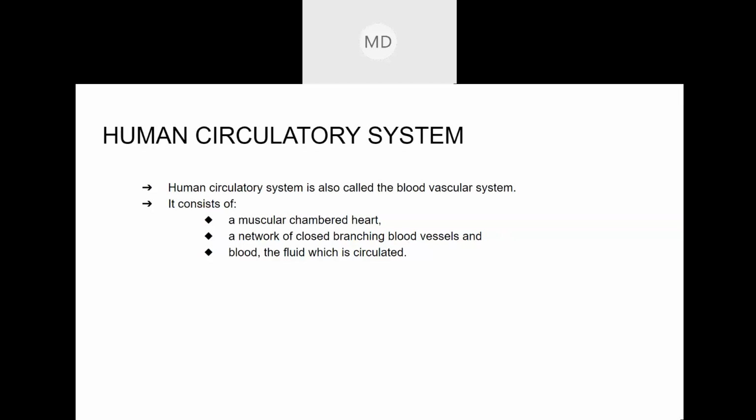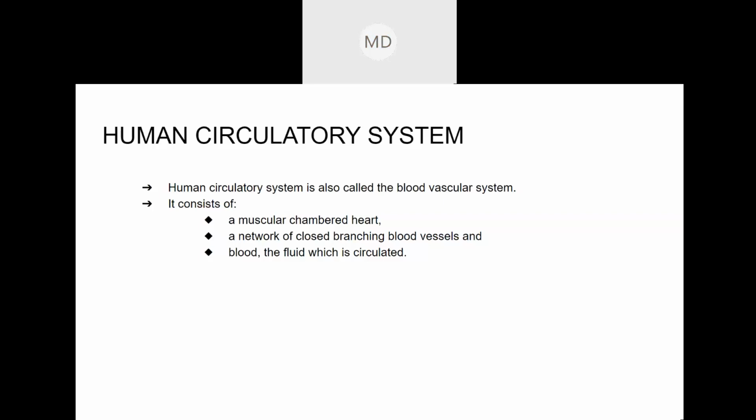So, blood vessels, it means like, what to say? The tubes which carry and transport blood, okay?